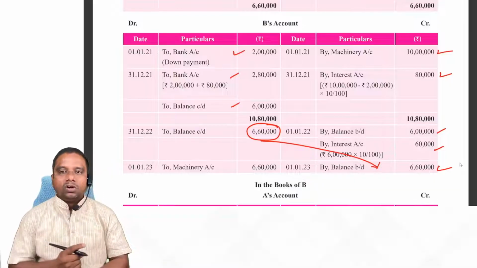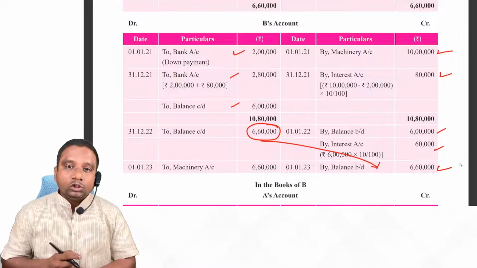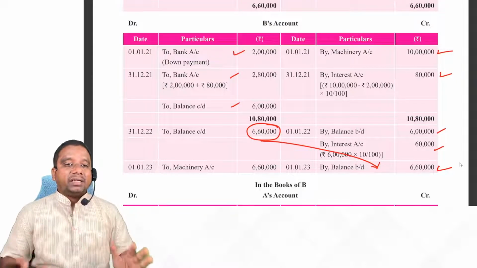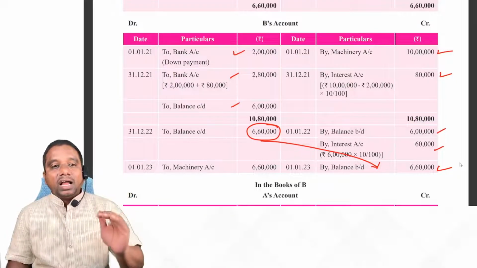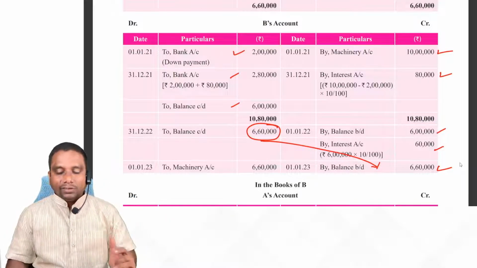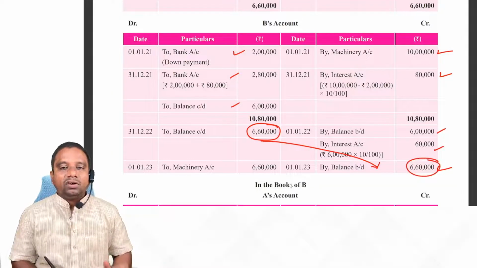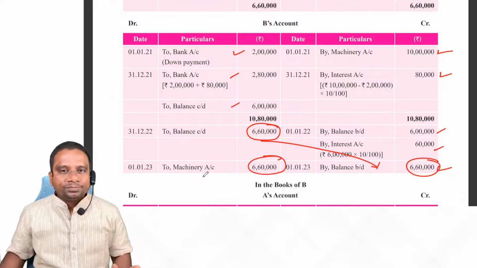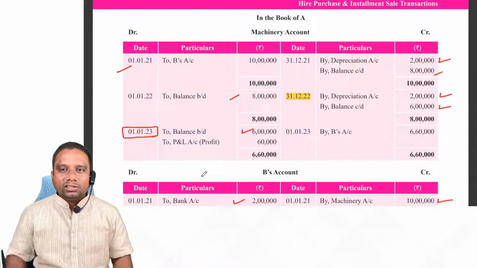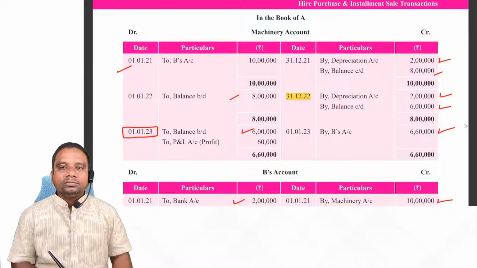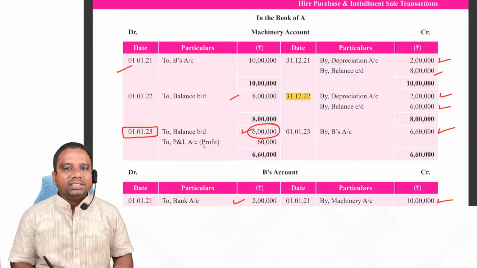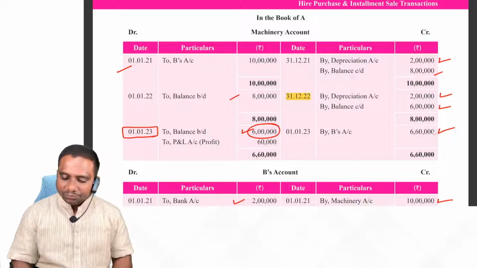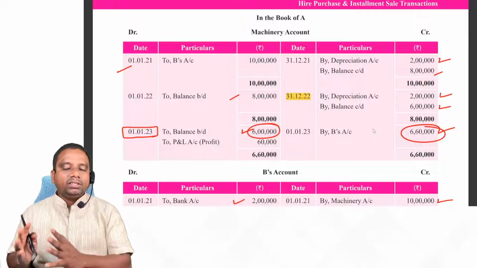By balance brought down. Here on 1/1/2023, we are giving the asset back. What is the entry we record? Hire vendor account debit to asset account. What is the balance we have in hire vendor account? 6 lakh 60,000. The total account we close now. This is transferred to asset account. Observe. Now, asset value is how much? 6 lakhs. But hire vendor is taken at 6 lakh 60,000.